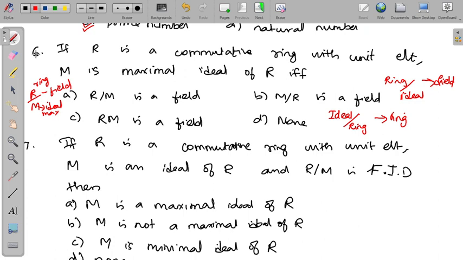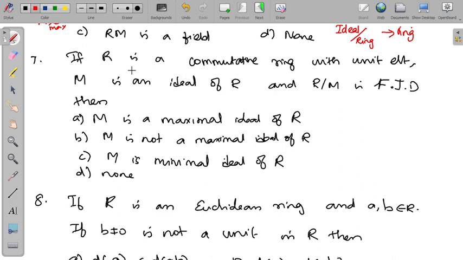And this question is asked as the 7th one with a slight difference. Here you can see that R is a commutative ring with unit element and M is an ideal. R by M is a finite integral domain. Then which of the options is right? So it is the same question we saw there. M is a maximal ideal of R, which implies field. And again we know that a finite integral domain is a field. So using that condition we can say that M is a maximal ideal of R.